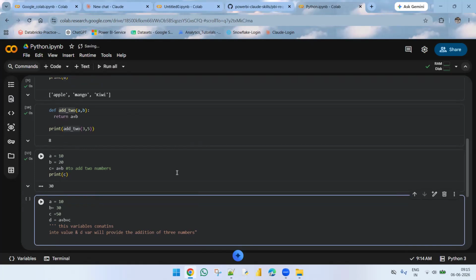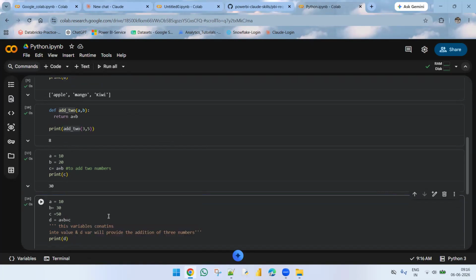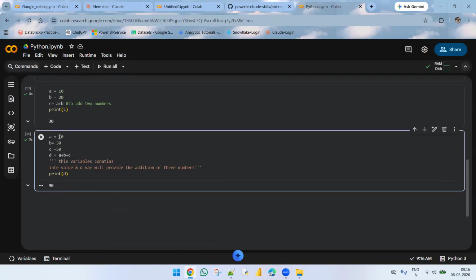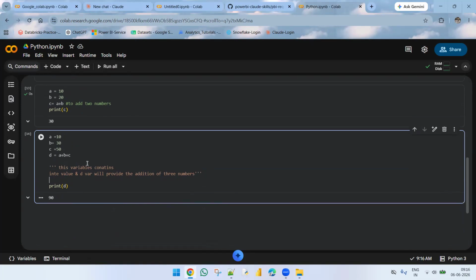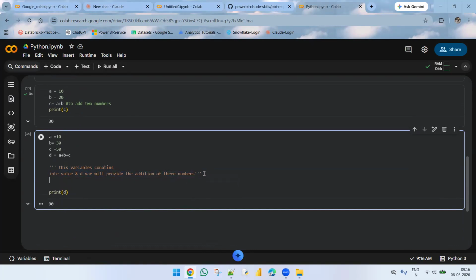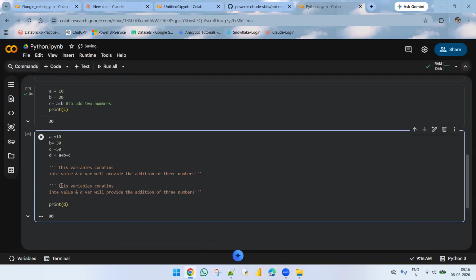Okay, I'm printing d. Now see, how much do you get here? 90. And this is one way to add a comment in Python. The first approach is the hash, the second approach is this one, and we have a third approach also. Instead of taking single quotes, we can take double quotes here.